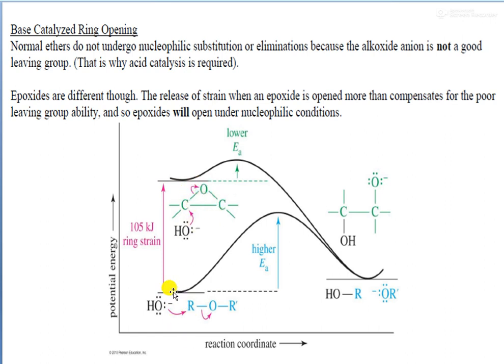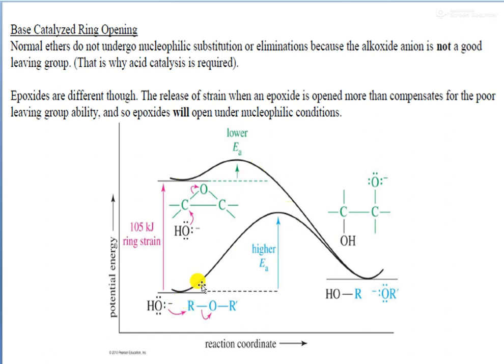So when this reactant is subjected to a nucleophilic attack, it will be converted to the product, and the relative energy state of the reactant side and the product side can be seen here.